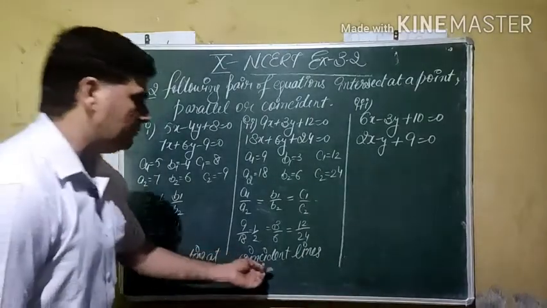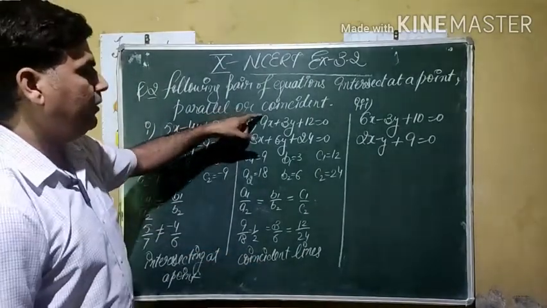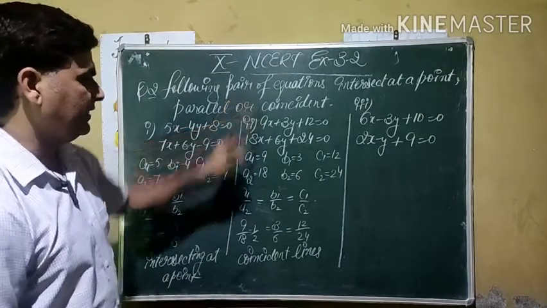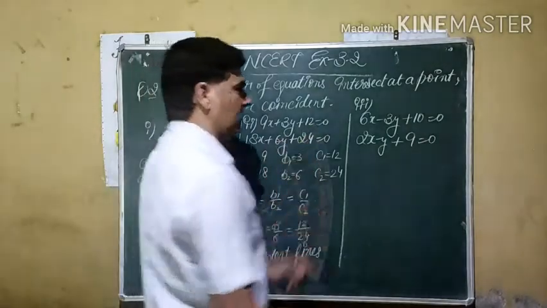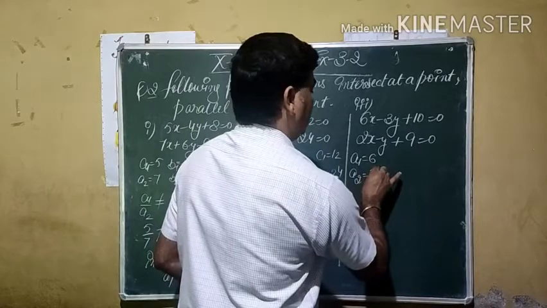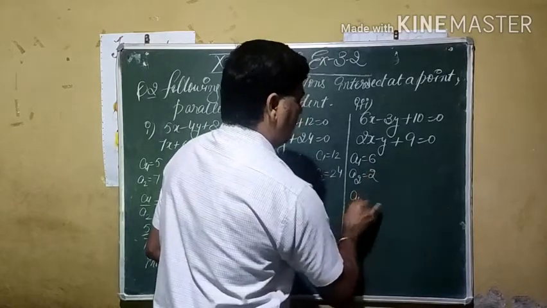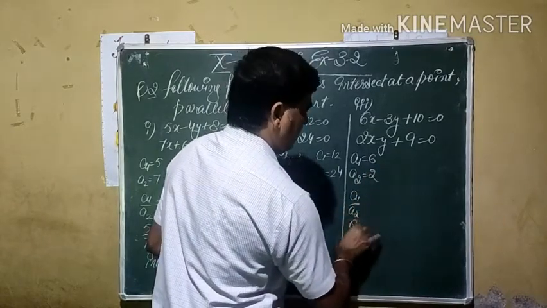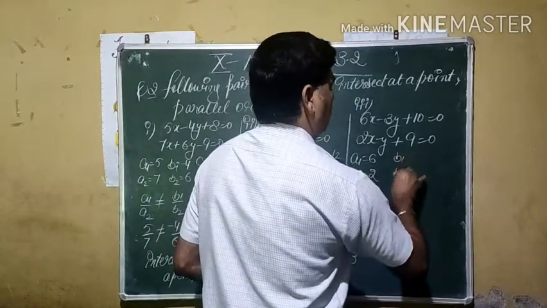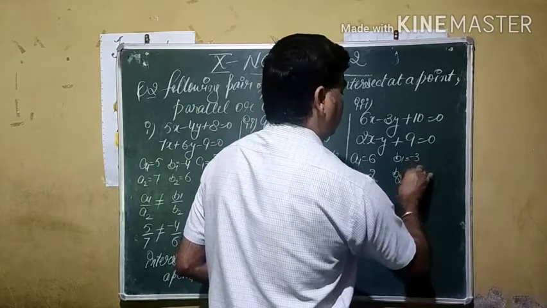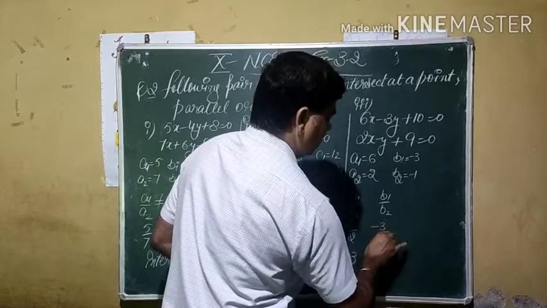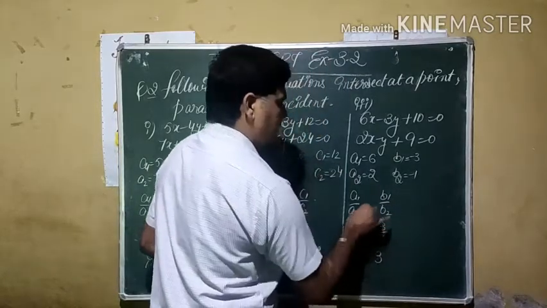How can we identify coincident lines? If you see here, double of the first becomes the second. It means if one of the equations is a multiple of the other, then the lines are known as coincident lines. In the third part, if you see here, a1 is 6, a2 is 2. a1 by a2, if we calculate, becomes 6 by 2, which means 3. b1 and b2 are -3 and -1. b1 by b2, if we calculate, -3 by -1, gives us 3. It means the first two ratios are the same.